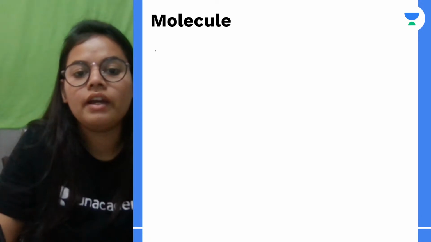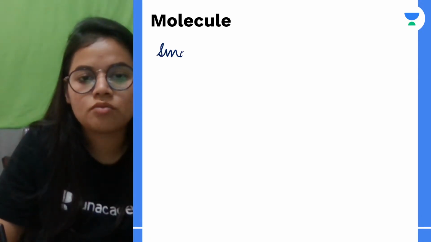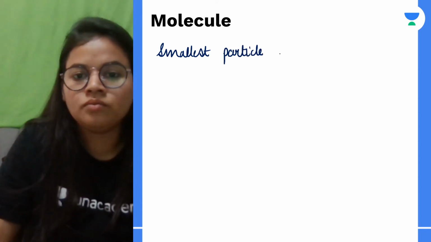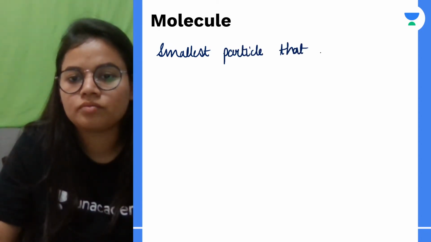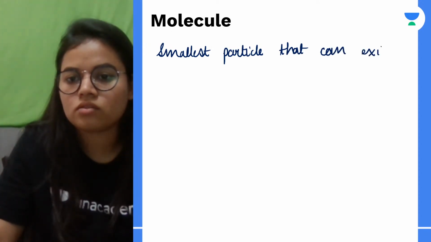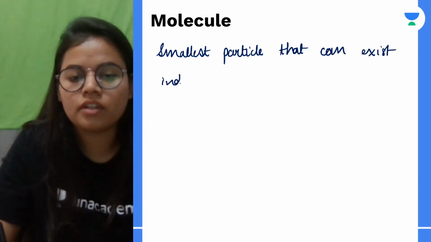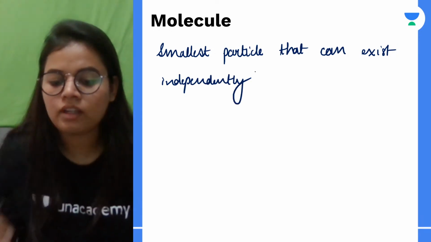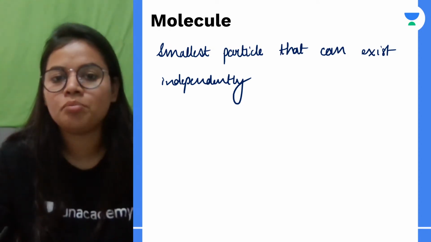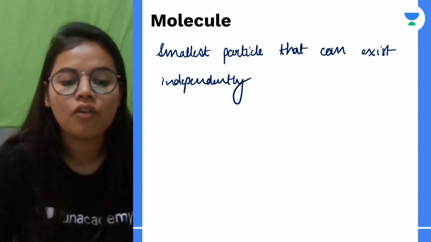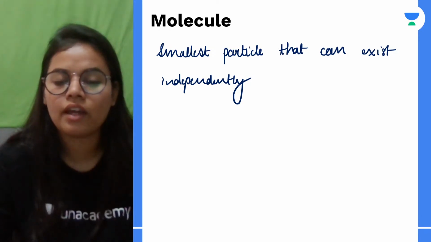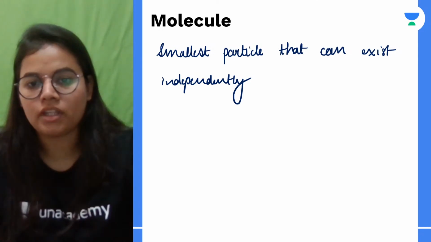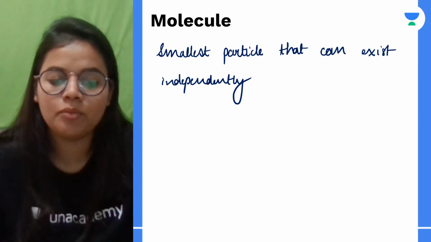But a molecule is first of all the smallest particle that can exist independently. Correct? So these are the particles which are capable of independent existence.